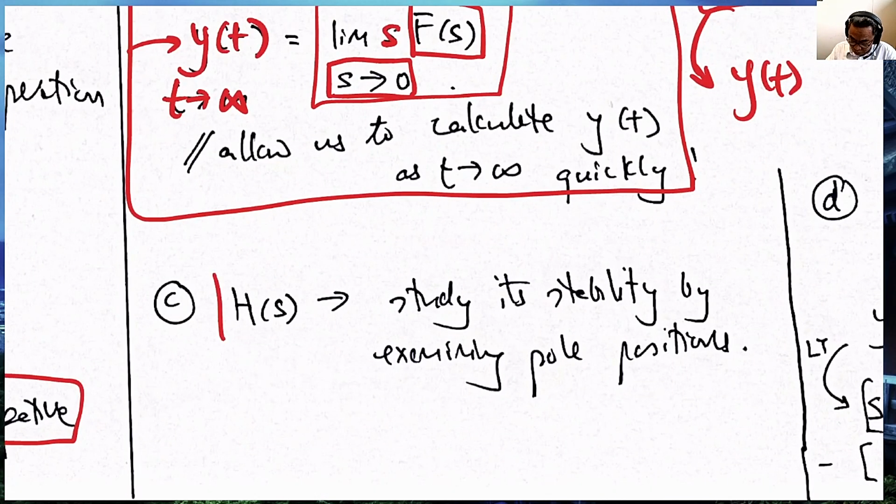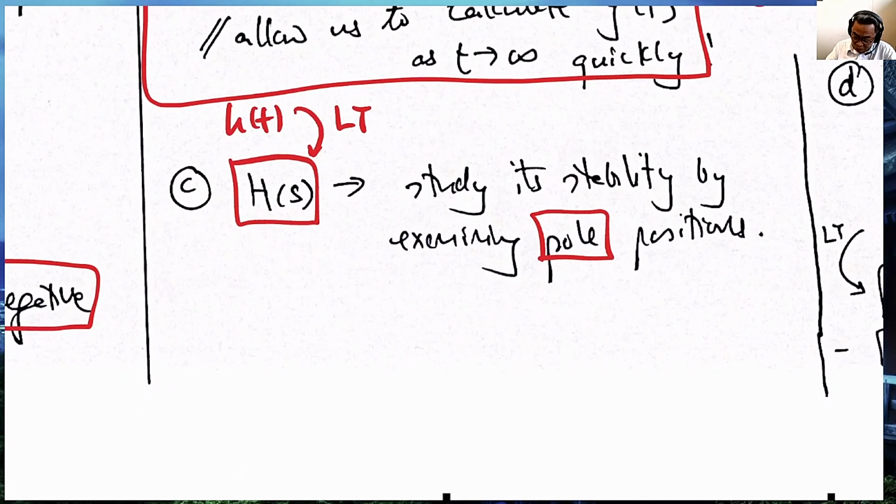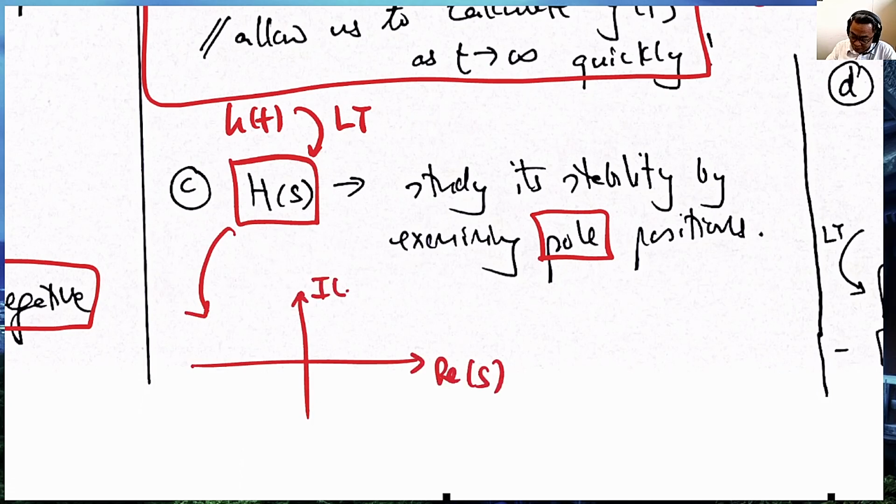Well, we told you that if you have h of t and you perform the Laplace transform to get H of s, immediately you can see whether the system is stable or not, simply by examining the pole position. So you have H of s, and this is the real part of s, and this is the imaginary part of s, and this is the s-plane. If you have a pole sitting here, for example, then this is stable because the pole is on the left hand side of the